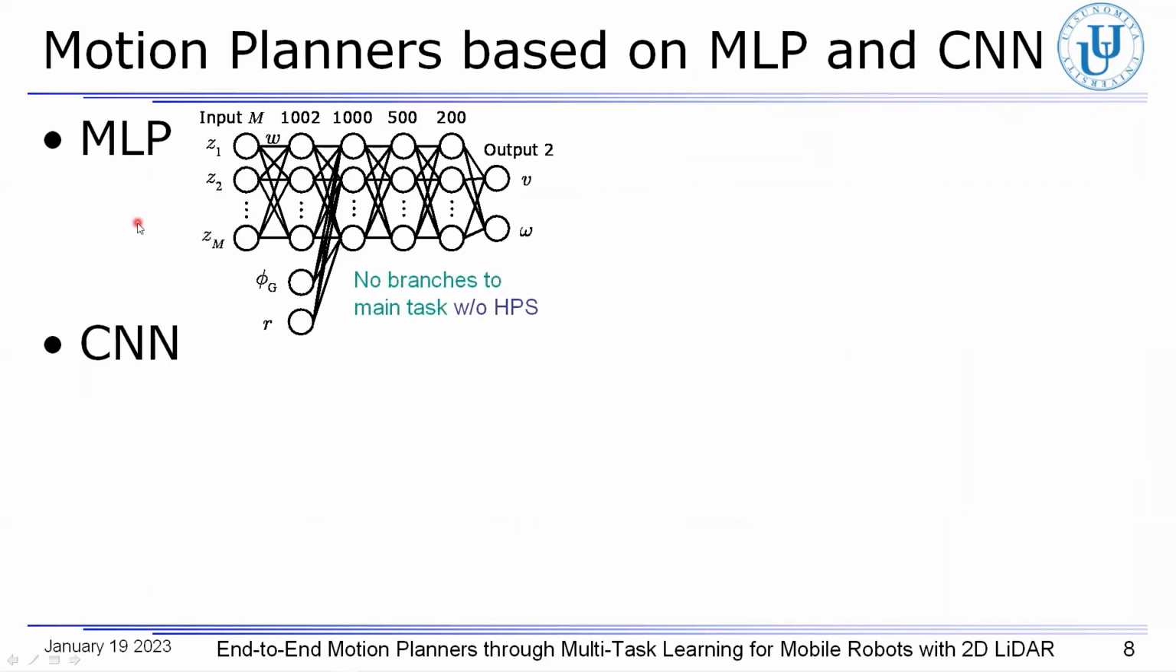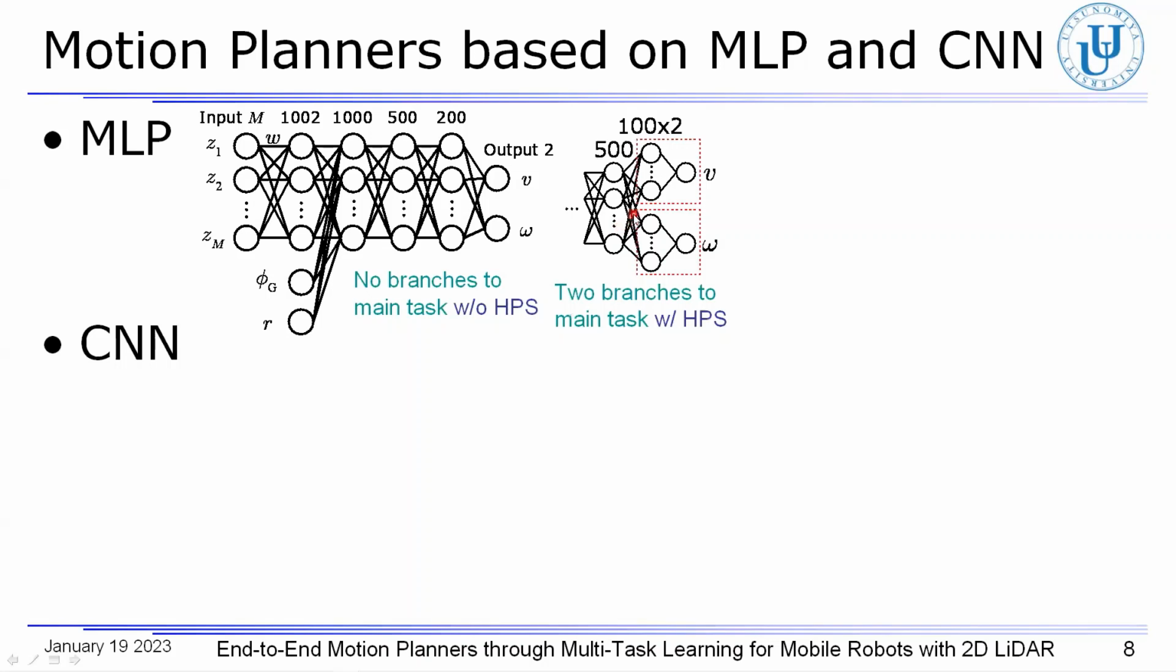In this figure, it illustrates a basic structure of the motion planners based on MLP. This motion planner has no branches to the main task, without hard parameter sharing, HPS. The range data measured by the 2D LiDAR are directly fed to the input layer. Moreover, destination angle and distance are fed to the first hidden layer. The output layer is composed of two nodes for the main task to determine the linear and angular velocities.